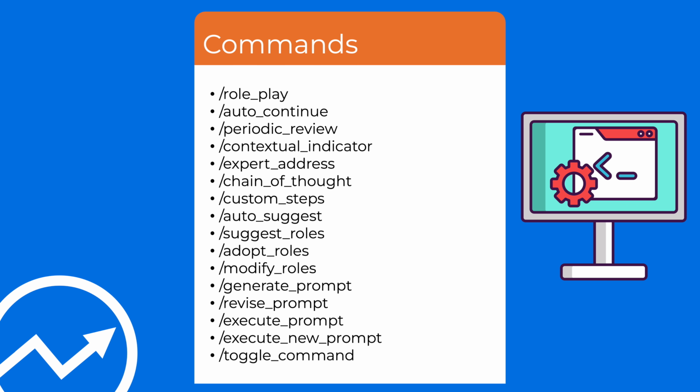Here we show again an overview of the available commands. We can suggest expert roles, assume specific roles ourselves, and address certain points to particular roles. Additionally, complex queries can be broken down into a series of interconnected prompts to yield better results. Once we are satisfied with our selection and narrowing down, we can create, revise, or execute prompts. Commands can be toggled on or off throughout the entire interaction. Let me show you some examples to demonstrate the execution of specific commands.